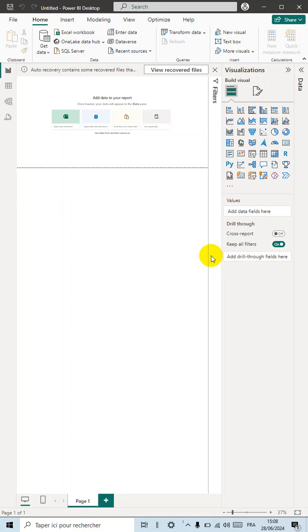2. Data transformation. With Power Query, users can clean, transform, and merge data from different sources before using it in reports. This ensures data is accurate and relevant for analysis. 3. Interactive dashboards. Users can create dynamic and interactive dashboards that provide real-time insight. These dashboards can be customized and shared across organizations, facilitating collaborative decision making.